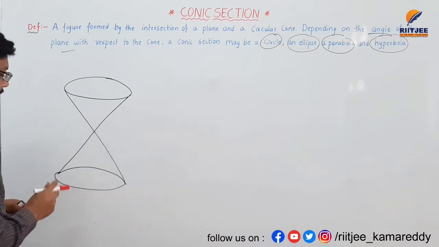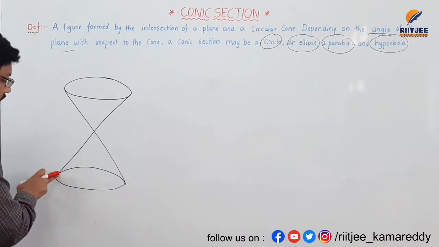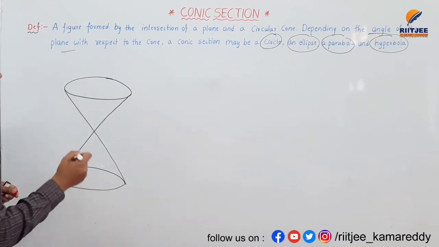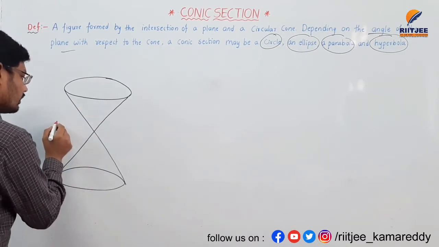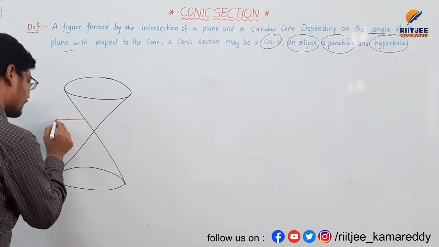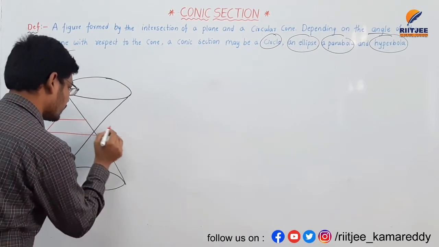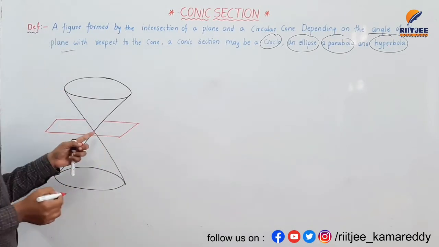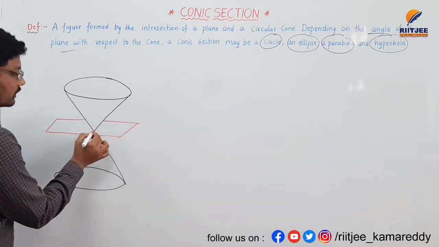So I am taking a plane here, and this plane is touching the circular cone at this point.